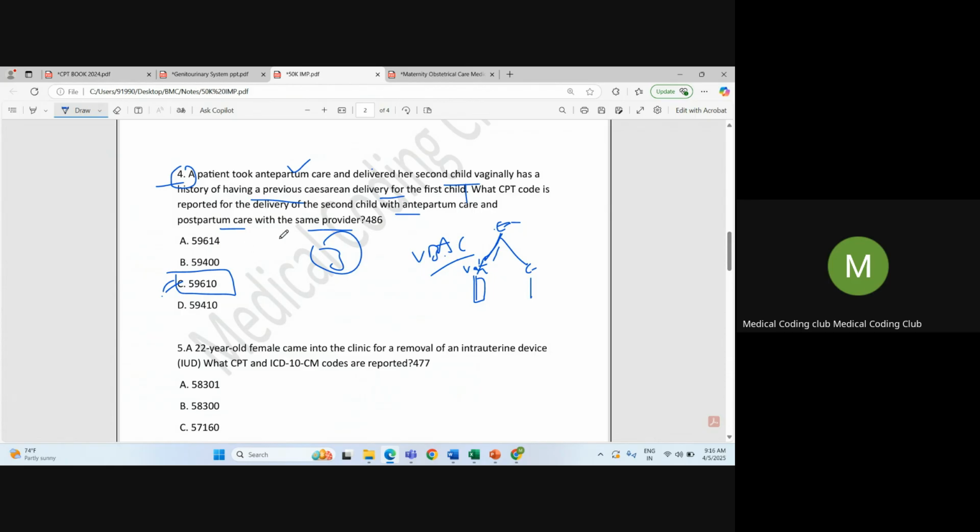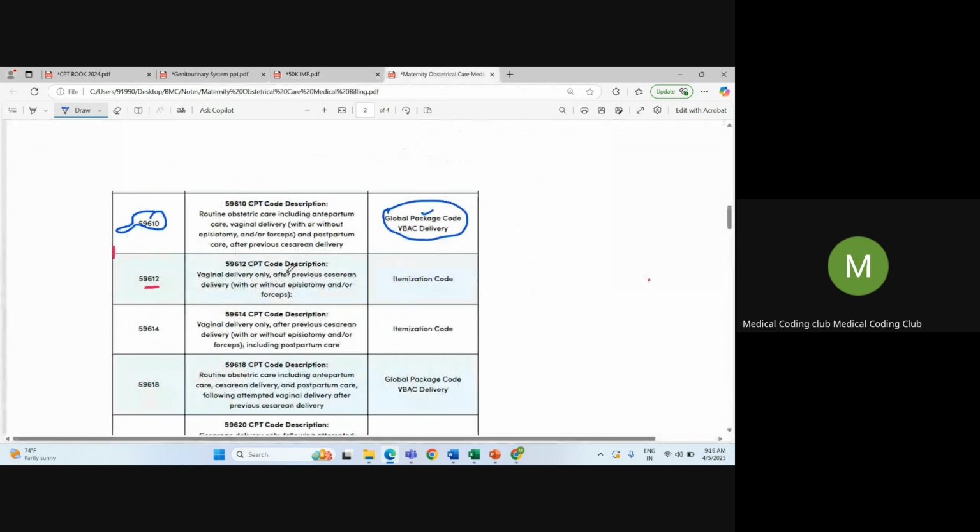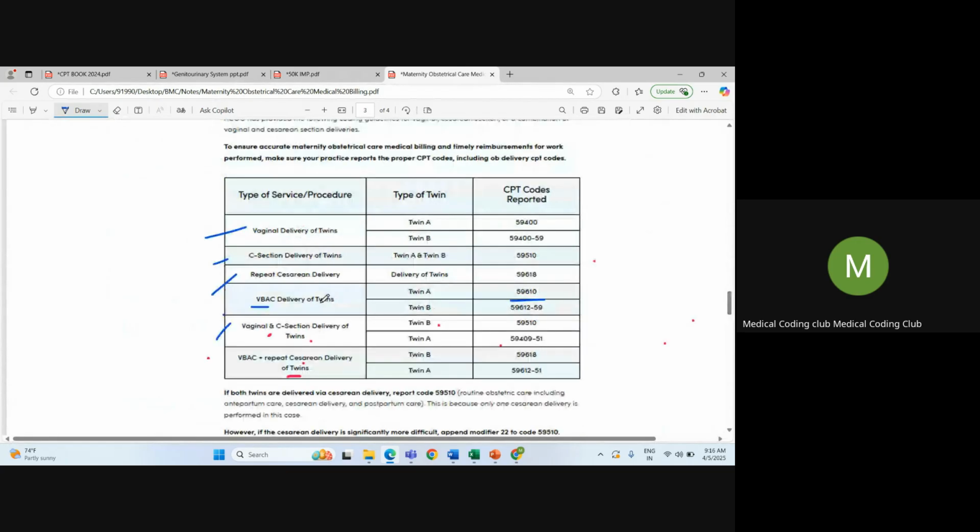And this is very important. Maternity care is important, and also it's a big concept. You cannot easily explain it in a single video. I mean, in this current video, I have to make a separate video on that. So we have coding guidelines. I hope everybody is aware of this coding guideline.